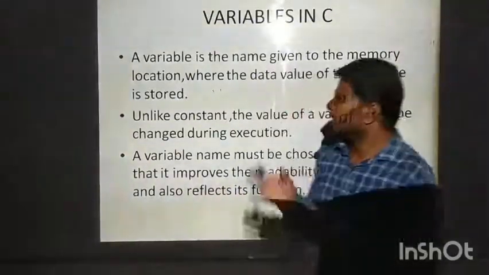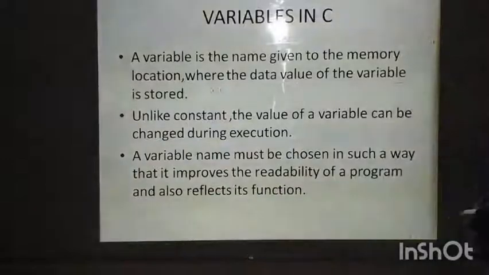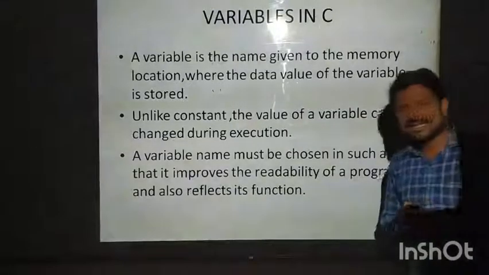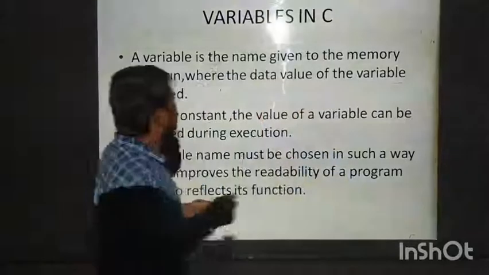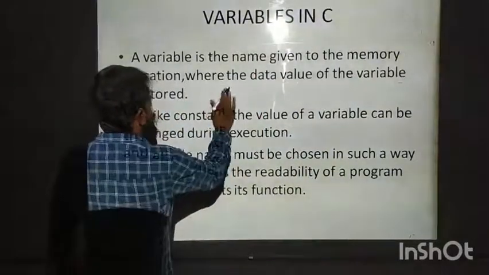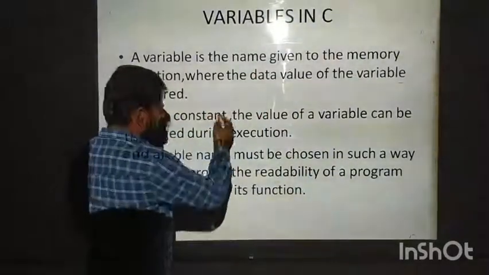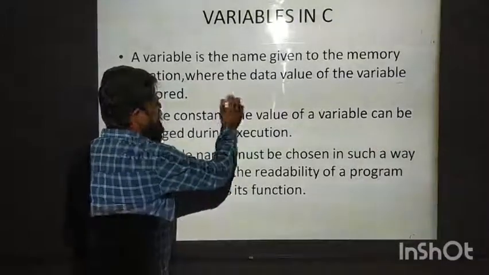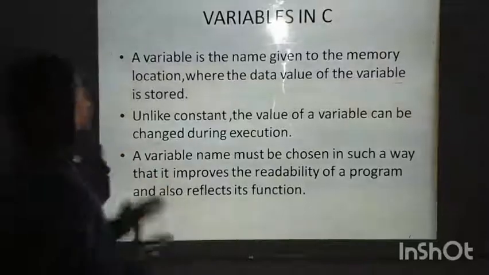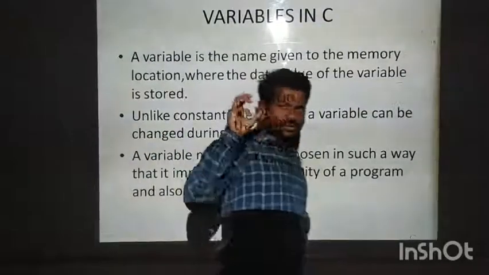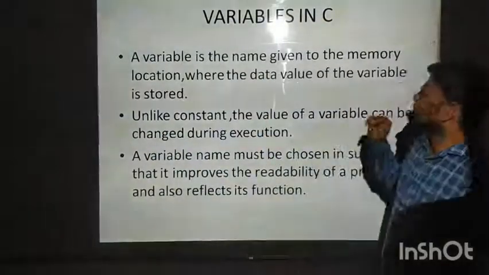Let us see the definition. A variable is the name given to the memory location where the data value of the variable is stored. Variable means it is a memory location given to store the data value of the variable.